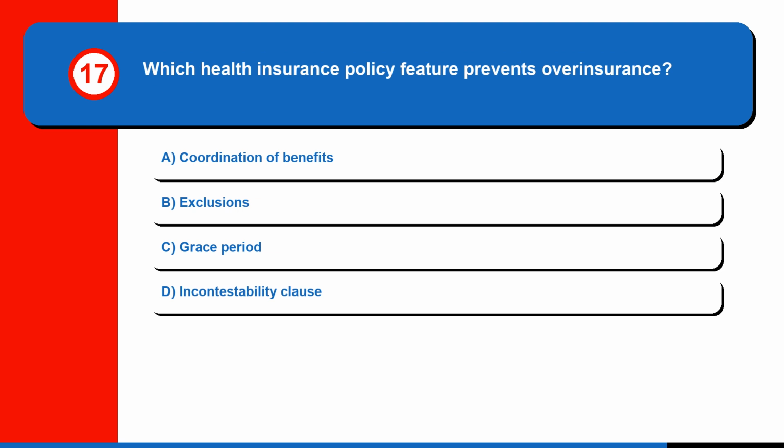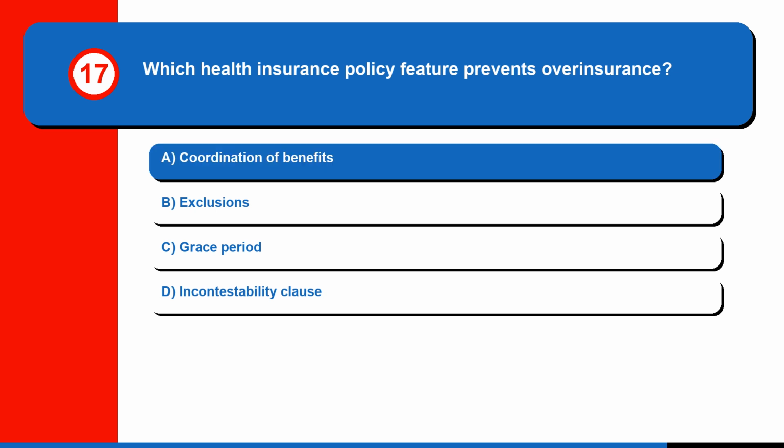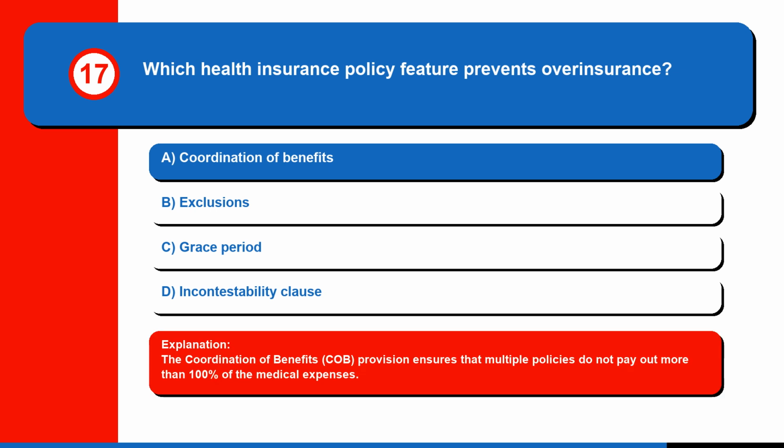Question 17. Which health insurance policy feature prevents overinsurance? A. Coordination of benefits. B. Exclusions. C. Grace period. Or D. Incontestability clause. The correct answer is A. Coordination of benefits. The coordination of benefits, COB, provision ensures that multiple policies do not pay out more than 100% of the medical expenses.